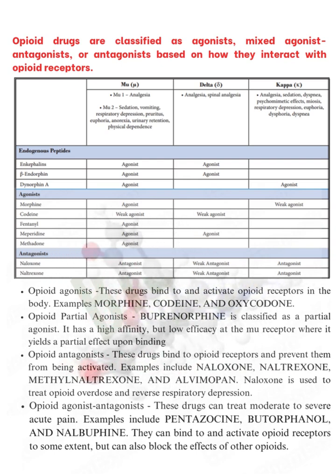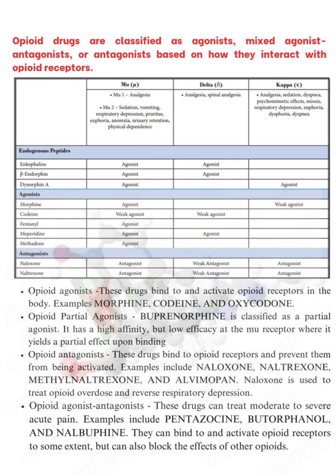First one, opioid agonist drugs. These drugs bind to and activate opioid receptors in the body, both in the central nervous system as well as the peripheral nervous system. Examples: morphine, codeine, oxycodone. Second one, opioid partial agonists.